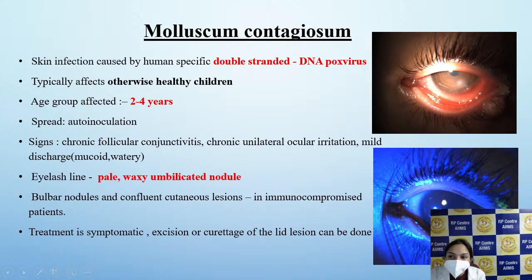Chronic follicular conjunctivitis will result with mild discharge and irritation. There will be a pale waxy umbilicated nodule on the lash line. Confluent cutaneous lesions can be seen in immunocompromised patients. These lesions can rub on the cornea and also result in corneal infections. The treatment is symptomatic. If the lesion is very big, it can be excised or curetted.